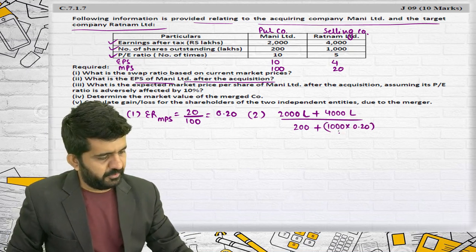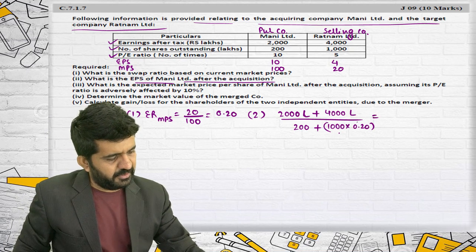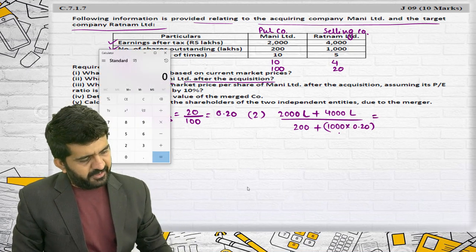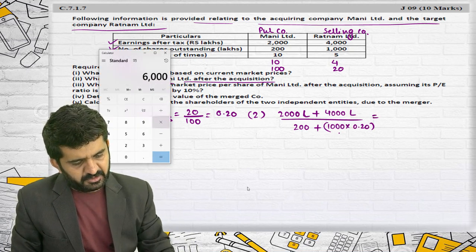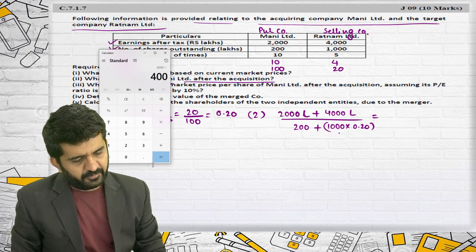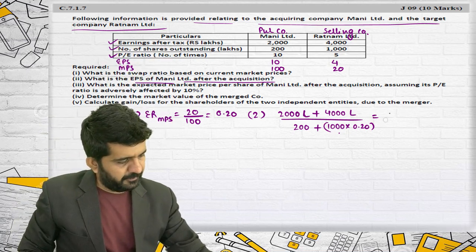It is again 200, so it will be 400 lakhs. This is 6,000 divided by 400 lakhs. 6,000 divided by 400 is 50.